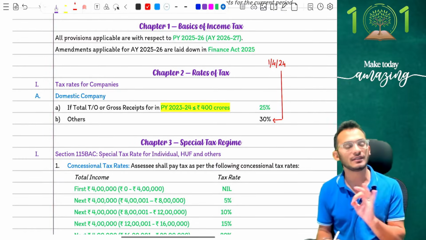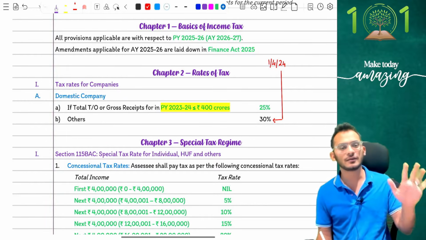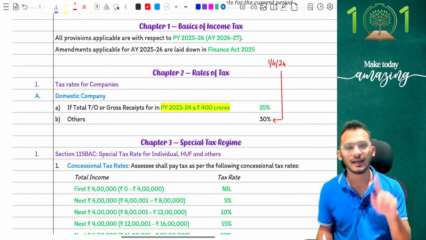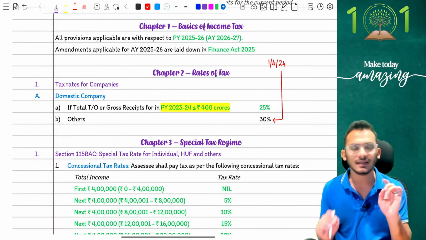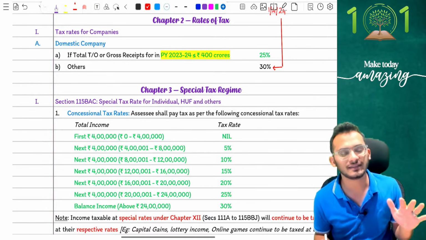If you get an MCQ question around it, be very, very careful. So 23-24 turnover less than or equal to 400 crores, we are going for 25%. After that, we are going for 30%. That is what the criteria is. I hope this makes sense to everyone of you. Yes, yes, amazing.